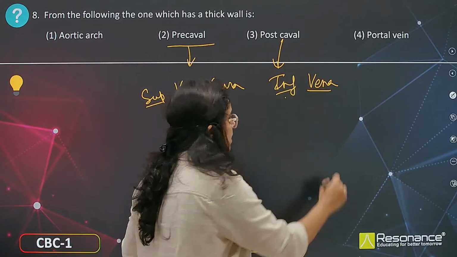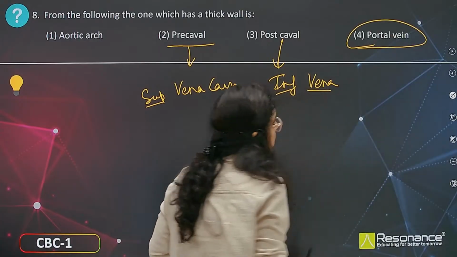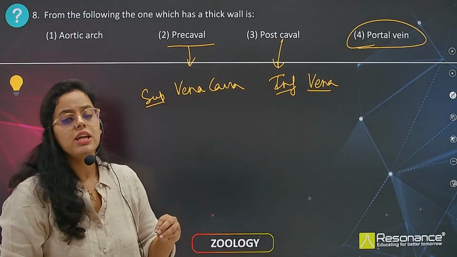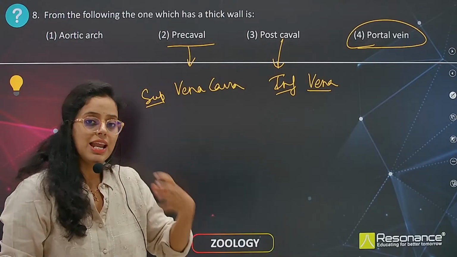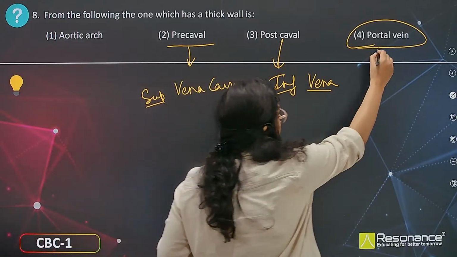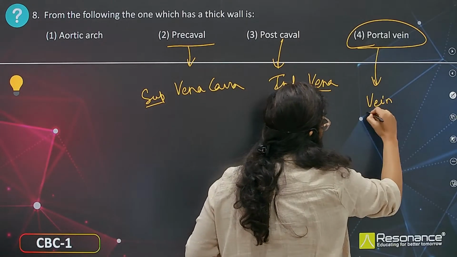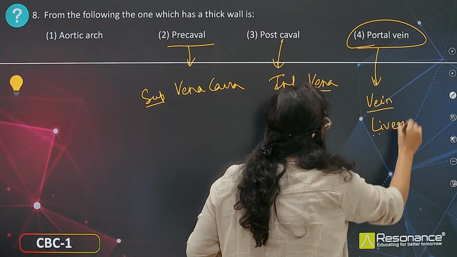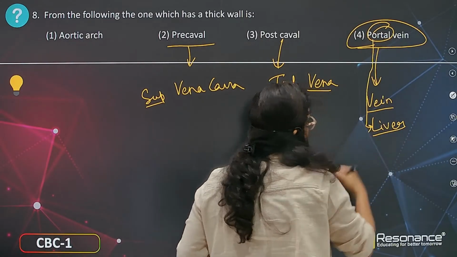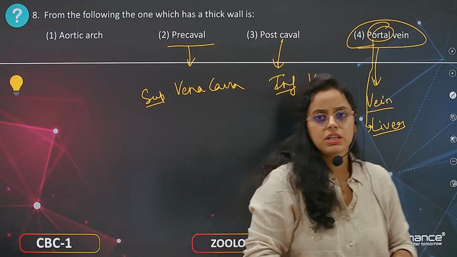Okay, they have thin walls, okay, and they are veins. Basically, they carry deoxygenated blood with less pressure. And this is portal vein. These veins are present in liver. Portal, which means hepatic veins or portal, they are present in the liver.